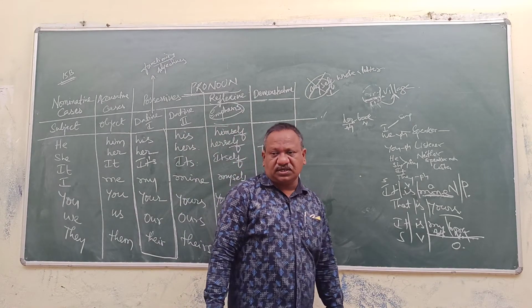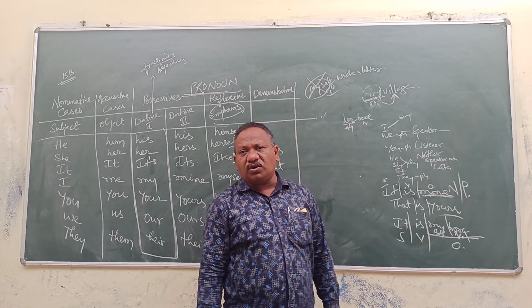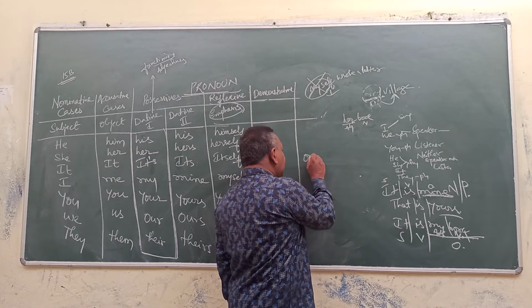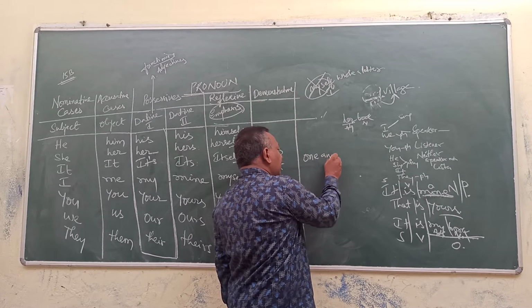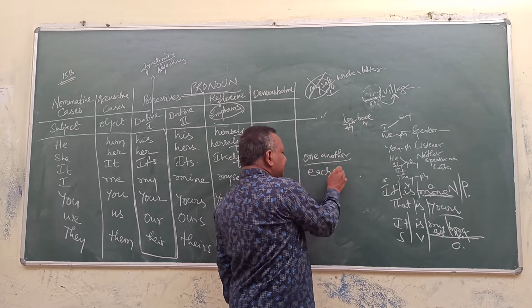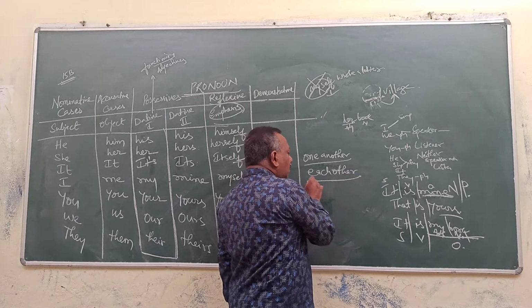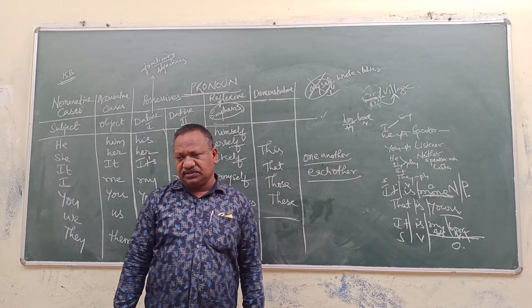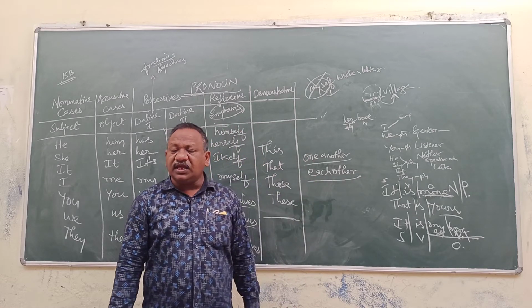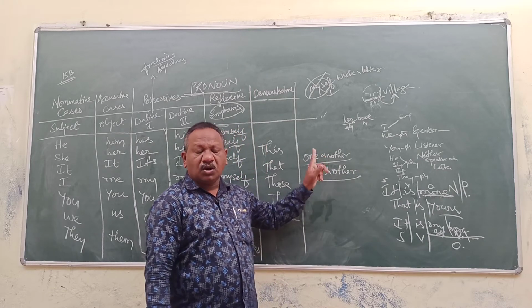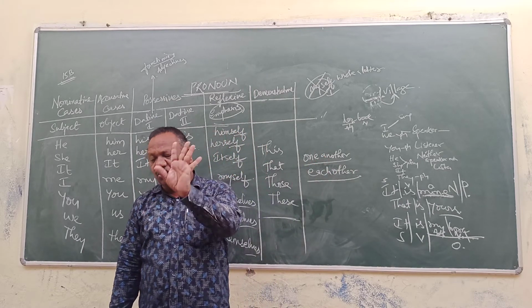Reciprocal pronouns: one another, each other. They are called reciprocal pronouns. Here, if more than two persons are there, you have to use one another. If only two persons are there, you have to use each other.